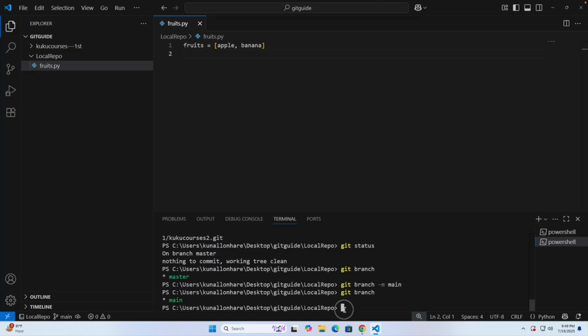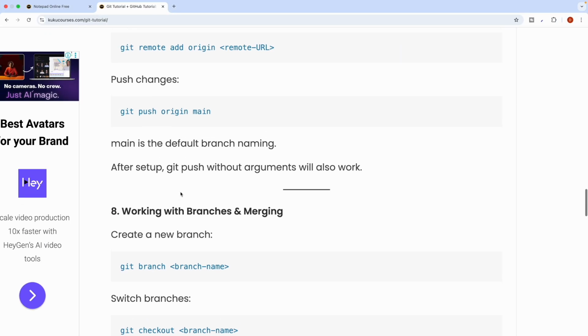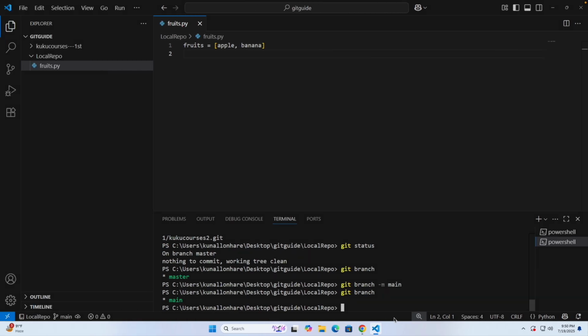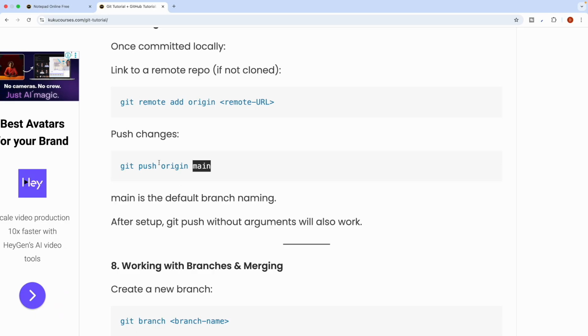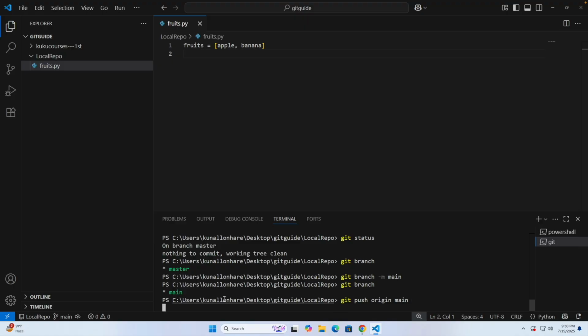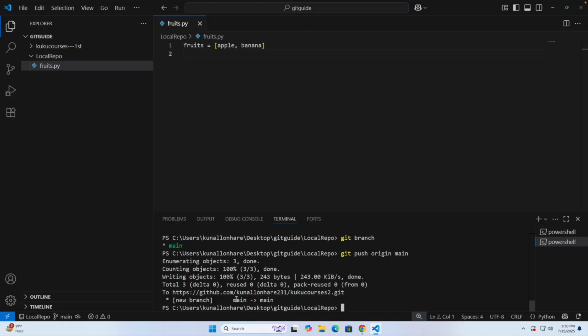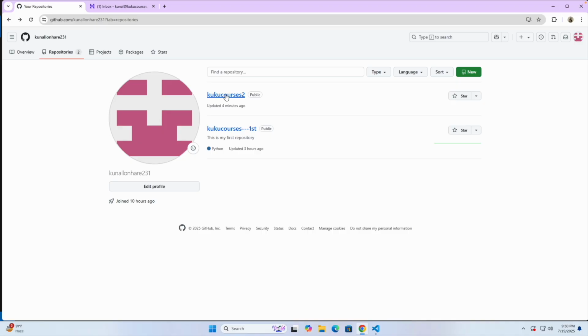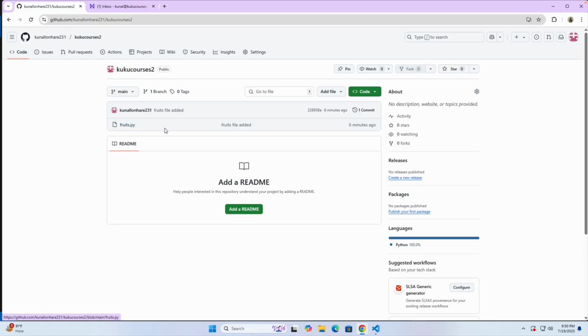Now we are able to push, and we can apply git push origin main, because right now we have converted and renamed it to main, right? So click on enter, and now you are going to see things will work. And now if you go to GitHub, you will be able to see that we have the fruits file inside it, committed like this. If you open this up, you can see the results.